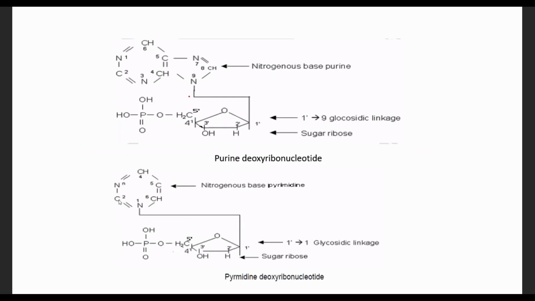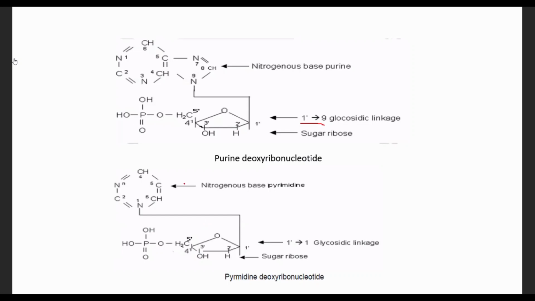Here is the linkage found between bases and the sugar. It is formed by this glycosidic linkage. So the purine nitrogen base and the sugar are attached together by this glycosidic linkage. It is formed between 1' of the sugar and N9 of the purine nitrogen bases. For pyrimidine nitrogen bases, nitrogen number 1 of the pyrimidine nitrogen base reacts with carbon number 1 of the sugar. They form a 1,1 glycosidic linkage.